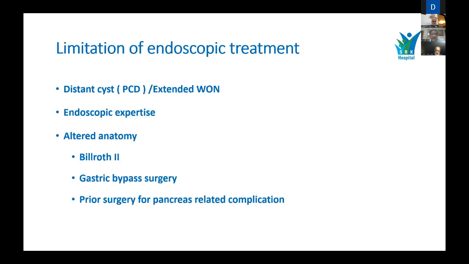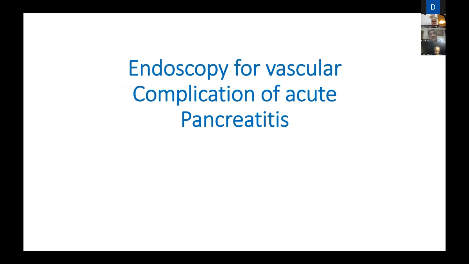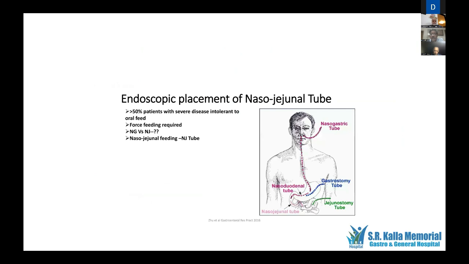And what are the limitations of endoscopic procedures? They are distant collections, without impressions, extended beyond, and endoscopic expertise, if not available. Altered anatomy also precludes the use of endoscopy. Vascular complications. This is something new which is coming on the horizon of EUS, but there are limitations and the learning curve is still on. So this is a nasojejunal tube that can be placed without pushing too much air.